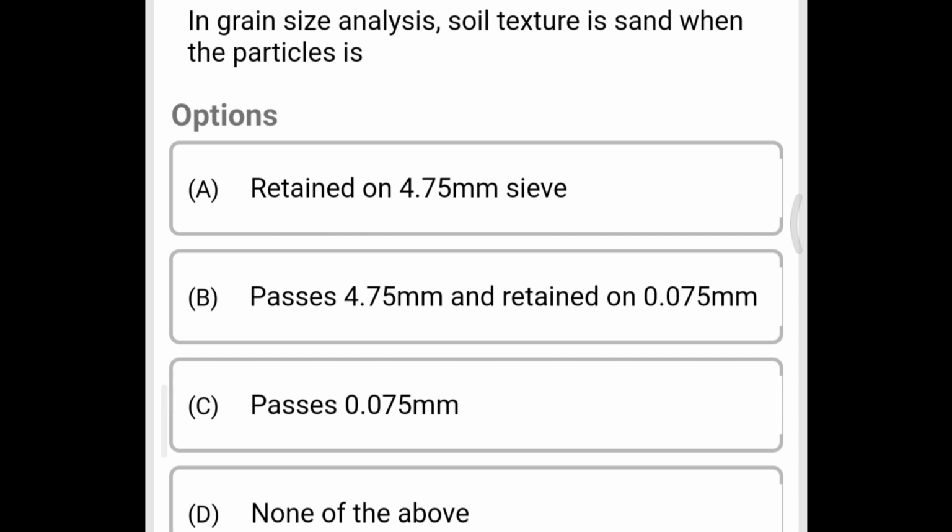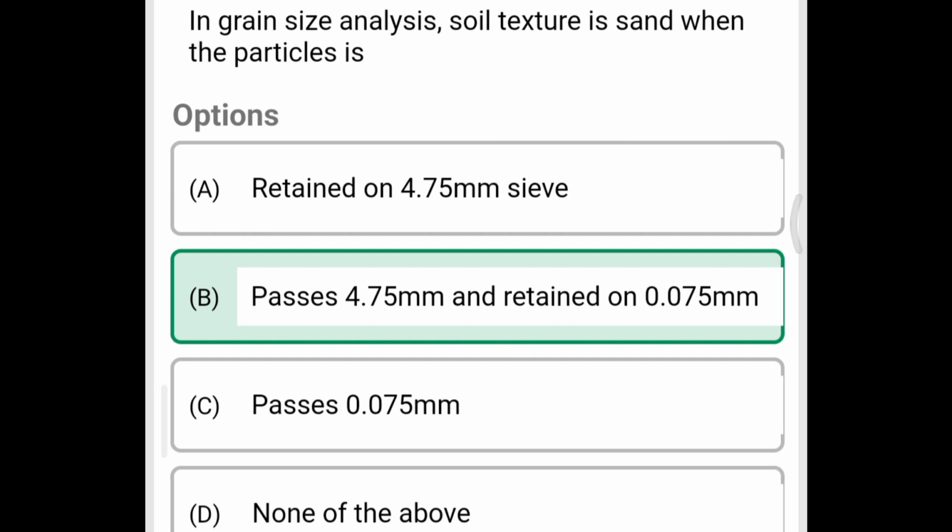Next question, in the soil size analysis, soil texture is sand when the particle is option A, retained on 4.75 mm, option B, passes 4.75 mm and retained on 0.075 mm, option C, passes 0.075 mm, option D, none of the above. The correct answer is option B, passes 4.75 mm and retained on 0.075 mm.